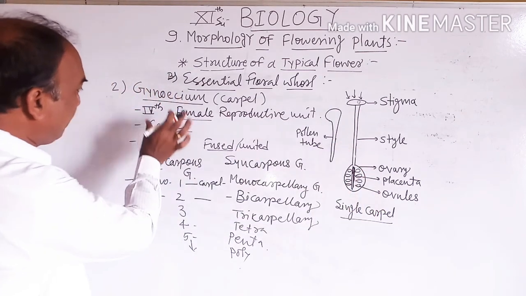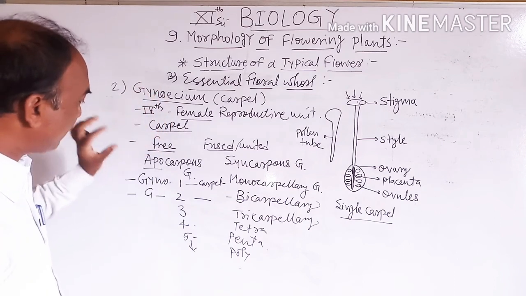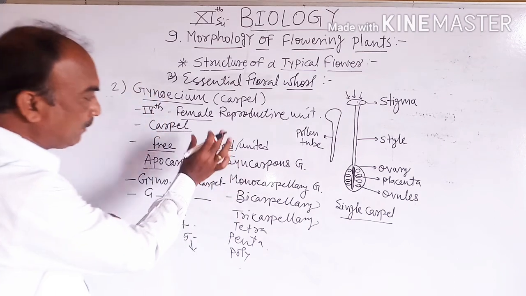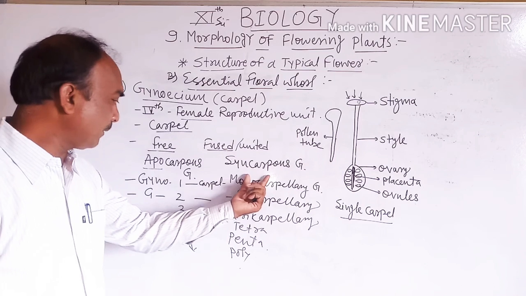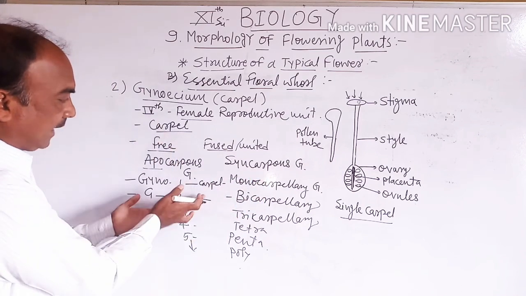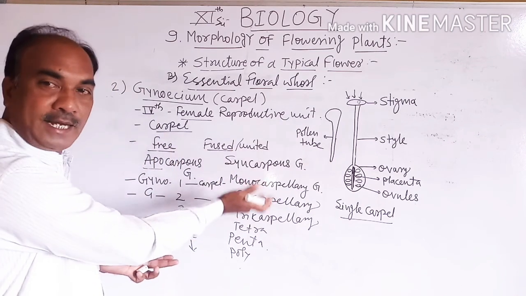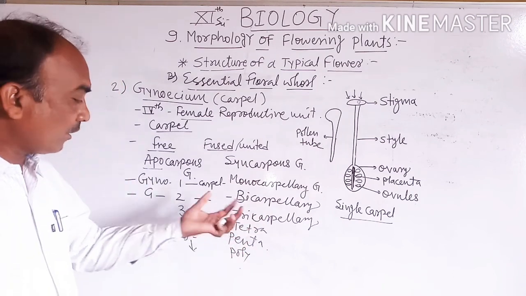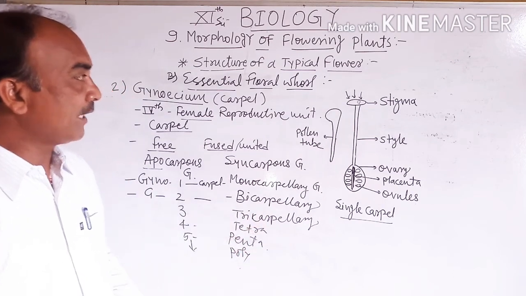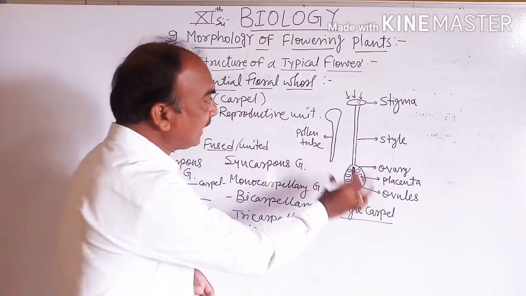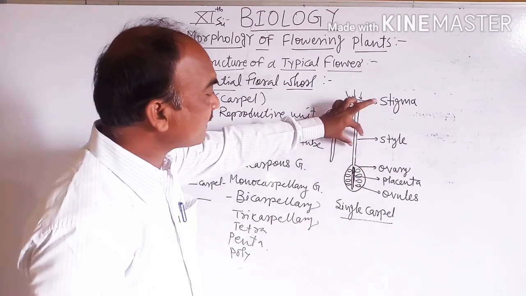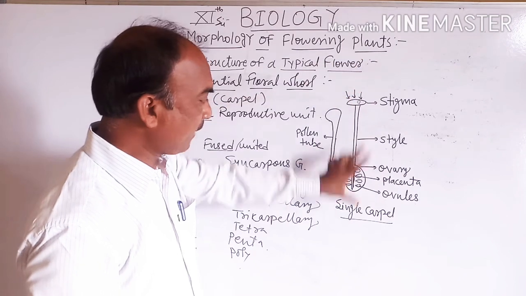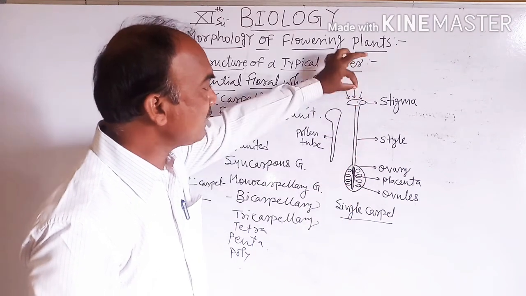Then the individual member is the carpel. It may be free, called apocarpous, or it may be fused, syncarpous. Gynoecium with one carpel is called monocarpellary, then bicarpellary, tricarpellary, tetra, penta, and more than 5 is called the polycarpellary gynoecium. And this is the single carpel, meaning the ovary, style and stigma. 3 parts: ovary, style and stigma.